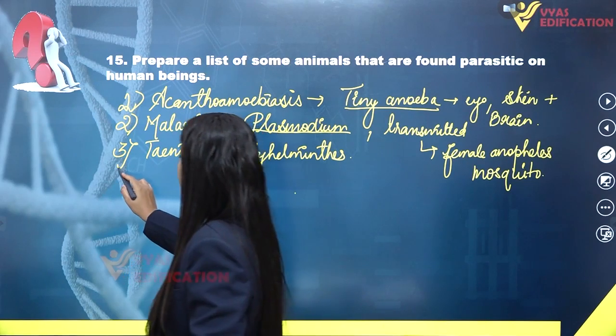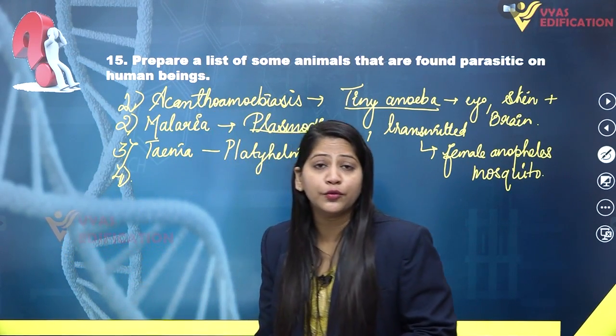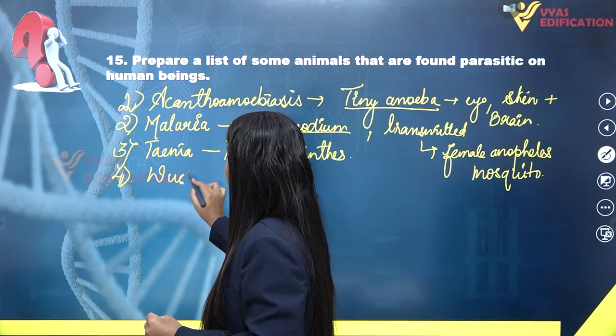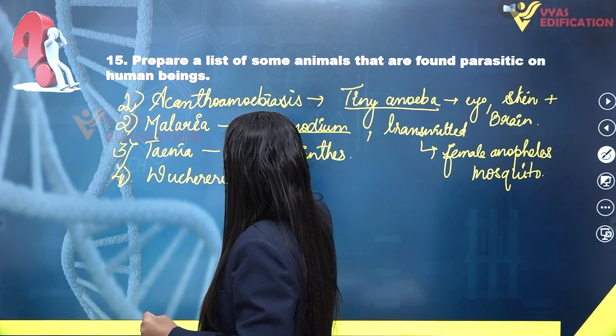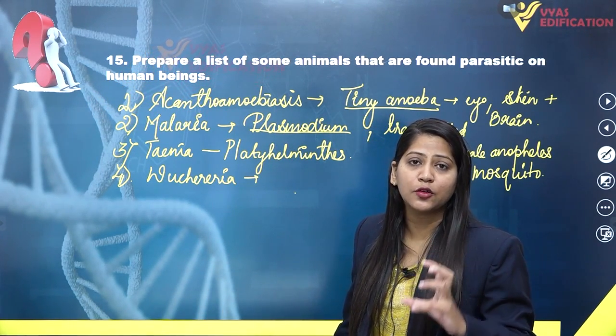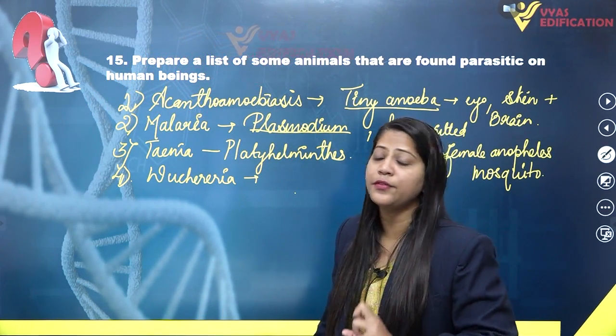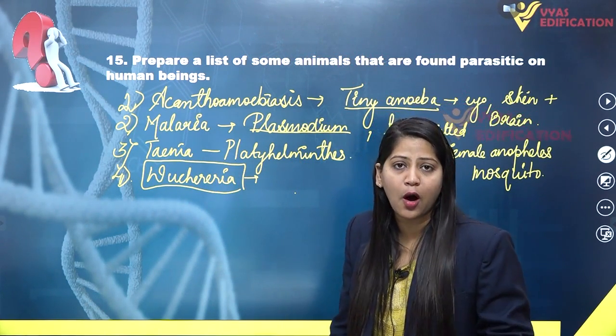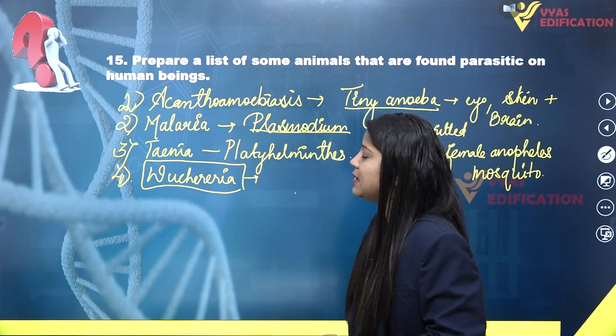Then in the category of roundworms or aschelminthes, we have Wuchereria, which is the causative organism for filariasis. It causes swelling in lymph nodes. So Wuchereria is a member of Aschelminthes which can cause disease in human beings as well.